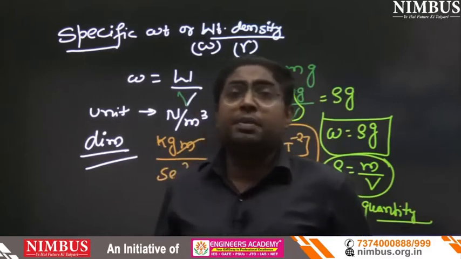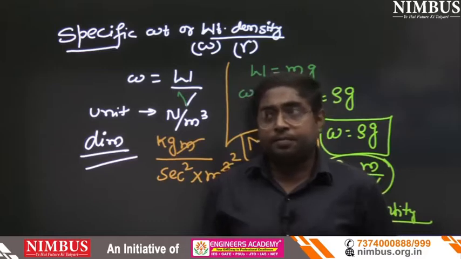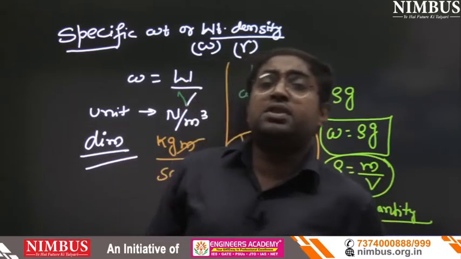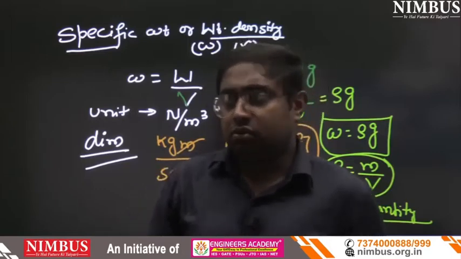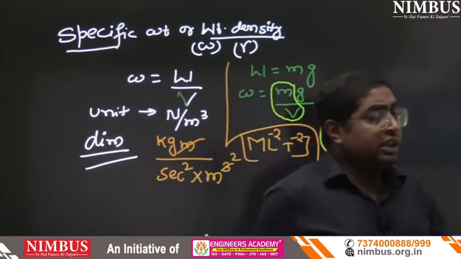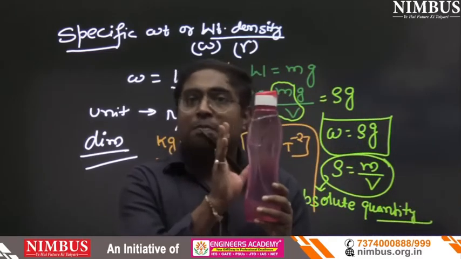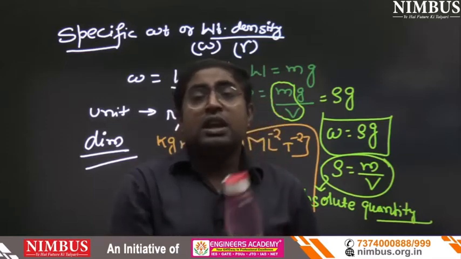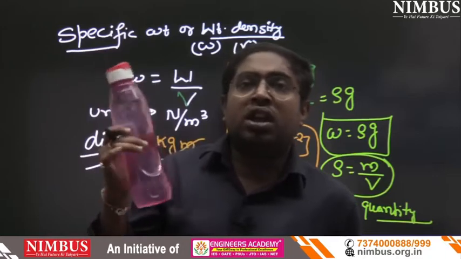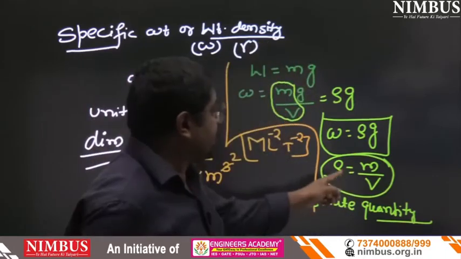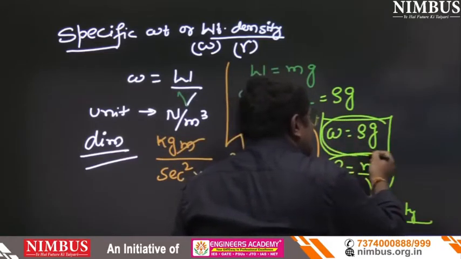Now someone will ask, what is the meaning of absolute quantity? Absolute quantity means the quantity which can't vary with respect to space. Suppose in this bottle, water is filled. So mass is fixed, volume is fixed. If we move this bottle to any place, on a mountain, on the moon, density will be fixed, that is mass upon volume. But specific weight can be changed.